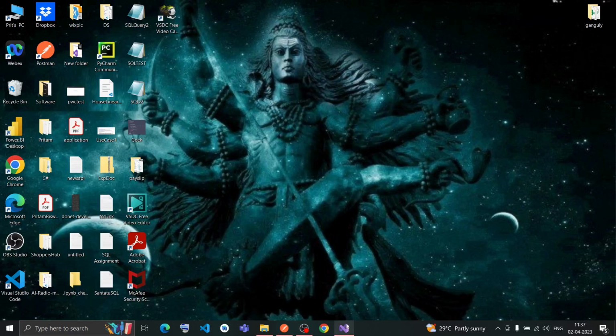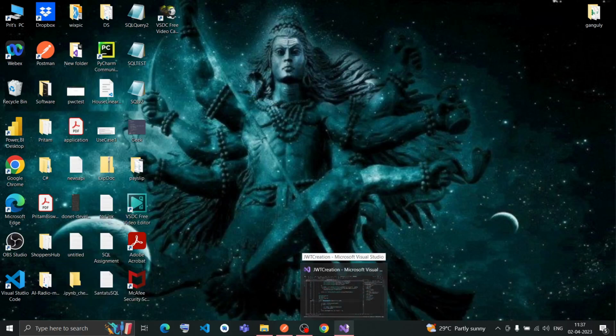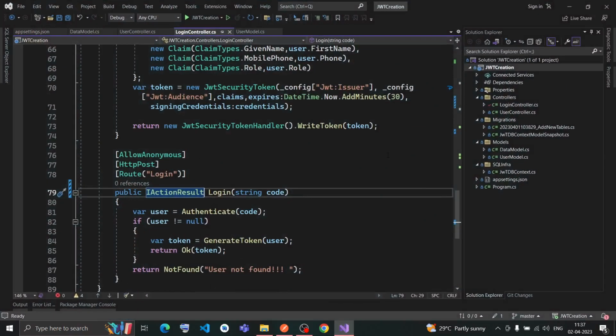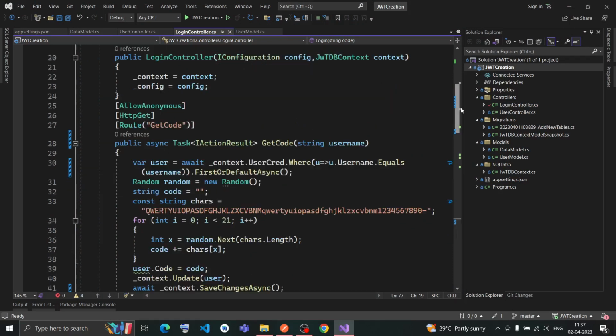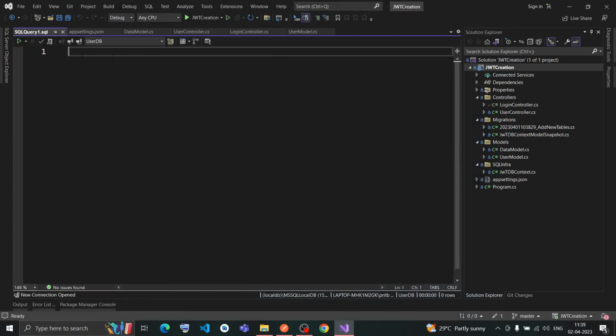Now to show the demonstration, I have created one application. Let me open this. This is inside Visual Studio. So this is the particular application where we have the user. Let me open the database to show you. So now I have connected to my local database. Here I have this user data table.